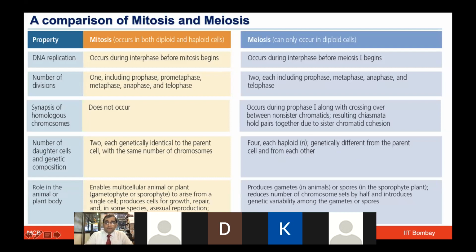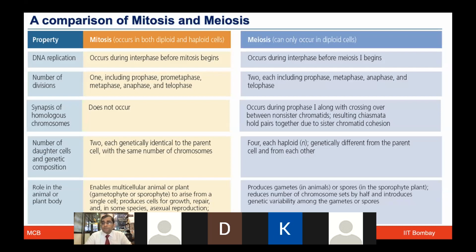As for the role in the animal, plant or human body, mitosis is essentially for the normal body requirements. It is not linked to sexual reproduction. It's mainly for asexual reproduction and the normal growth and repair phenomenon. Whereas the meiotic process is important for gametes to be produced, and spores, especially in sporophyte plants, reducing the number of chromosomes. And it's actually very important for creating the variation, or the unique identity, of every individual. And that, I think, is an important point: why all these siblings in the same family don't look the same, and each has their own individual identity, despite the parents being the same and their chromosomes being the same.